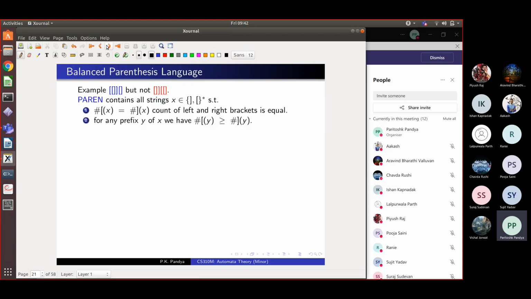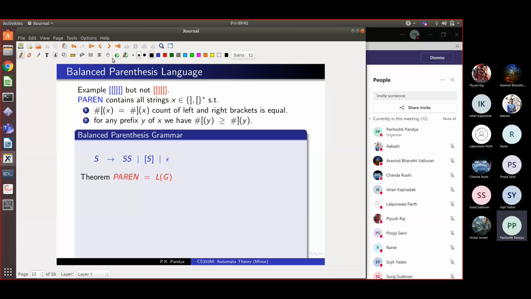Okay. We also did this balanced parenthesis language, and this was the grammar for it. And we gave some argument that this balanced parenthesis language is generated by the grammar. So this is all last time. I won't go into it. Now, these were kind of arbitrary grammars. S could go to any alpha in the grammar.